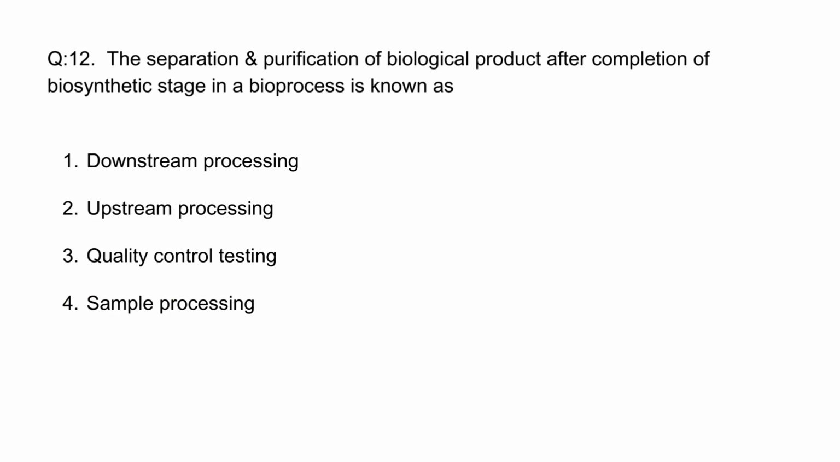Question number 12. The separation and purification of biological product after completion of the biosynthetic stage in a bioprocess is known as option 1, downstream processing, option 2, upstream processing, option 3, quality control testing, option 4, sample processing. So the correct option for this question is option 1, downstream processing. In downstream processing, we do the separation and purification of the biological product, while in upstream processing, we do the cell isolation and cultivation. So the correct option for this question will be option 1.